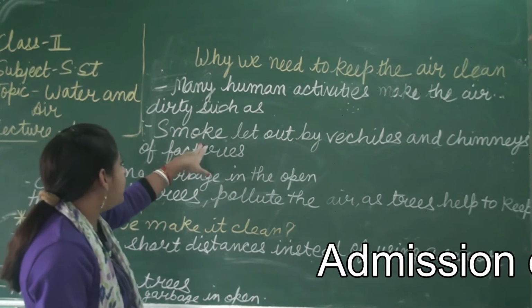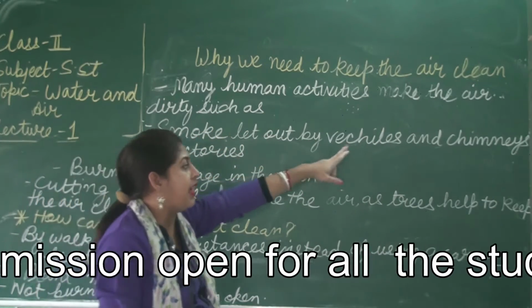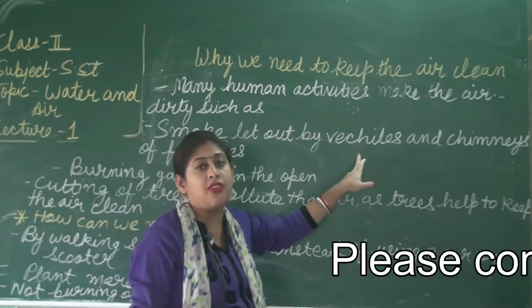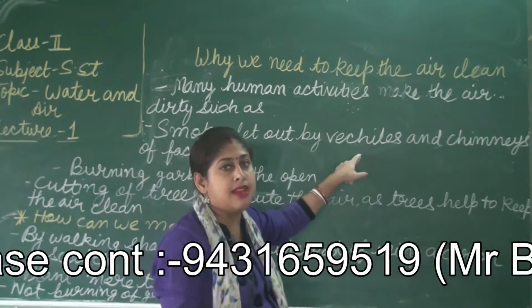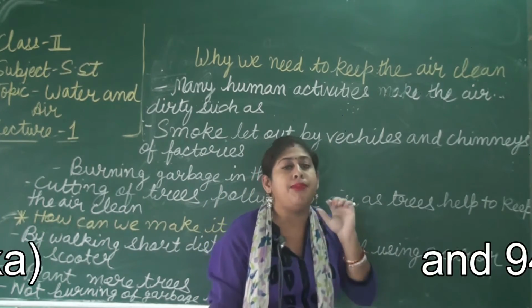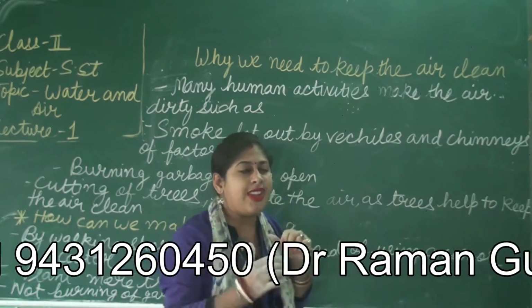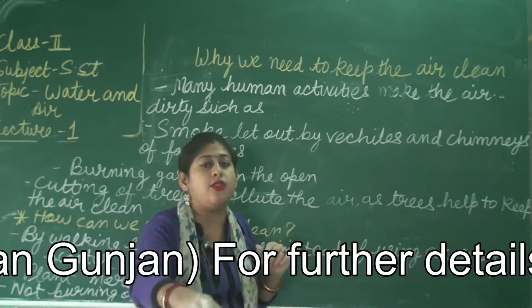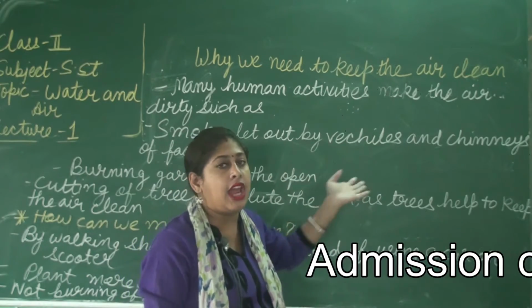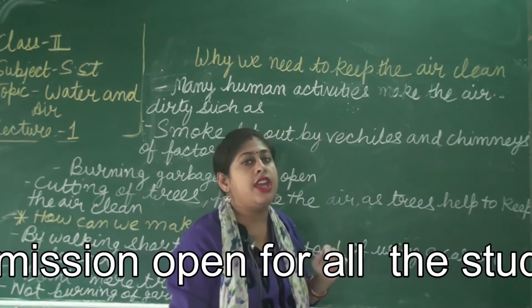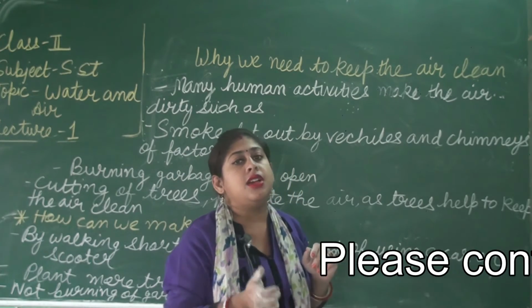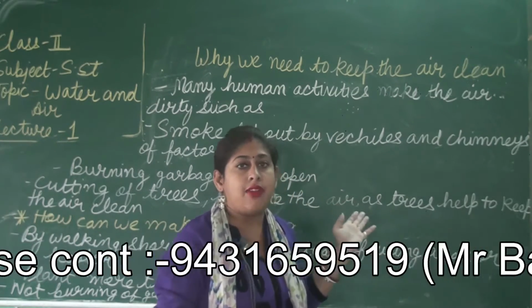So here the first point is smoke let out by vehicles and chimneys of factories. The smoke that comes out of our vehicles like car, bus, scooters, bikes, etc., pollutes our environment. Just now I explained by giving an example that we have to go to a nearby market. Suppose it is in a walking distance of 5 minutes. To avoid our laziness, we take out our car or bus and go to the nearby market. The smoke coming out of our scooters, cars, bikes and buses pollutes the air.